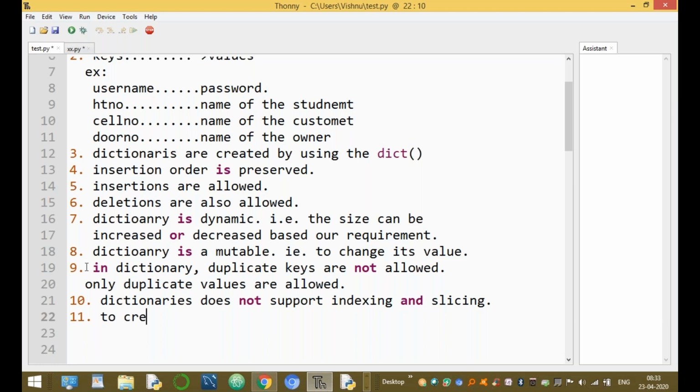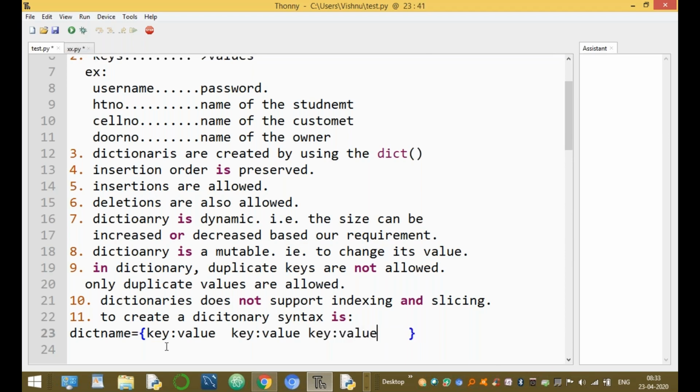To create a dictionary, the syntax is how to declare it. Dictionary name equal to curly braces, and inside the curly braces we use key and value pairs. Key colon value, and one more key colon value, and one more key colon value.